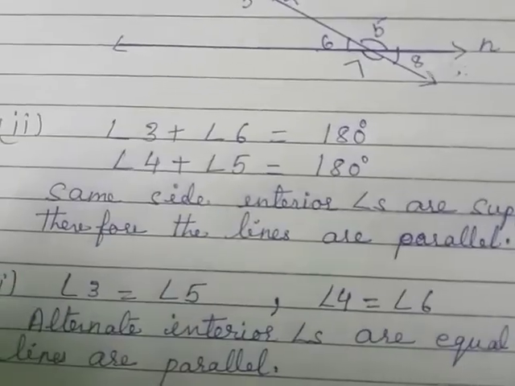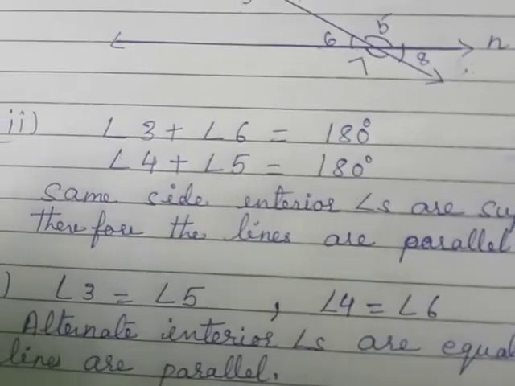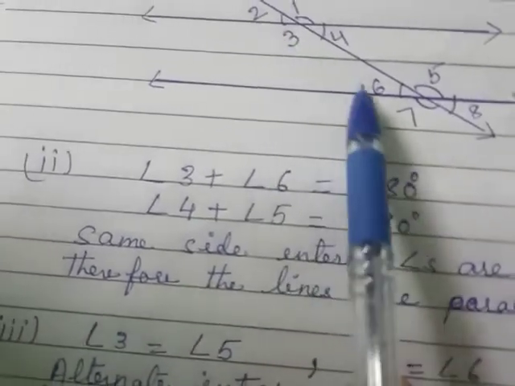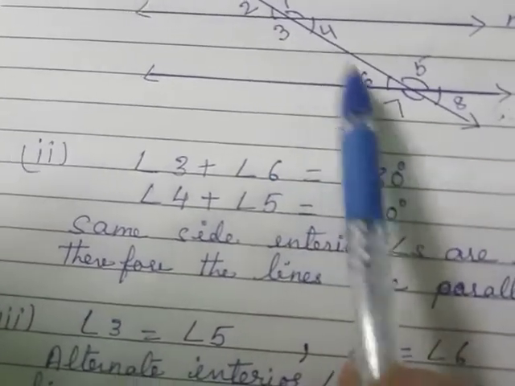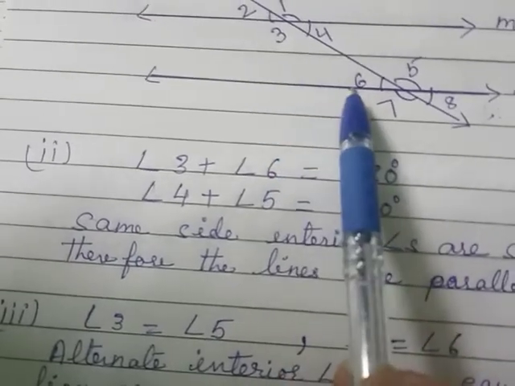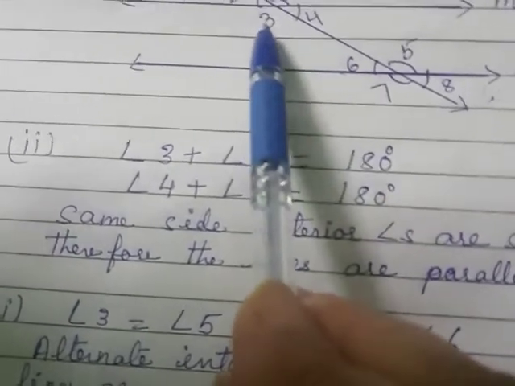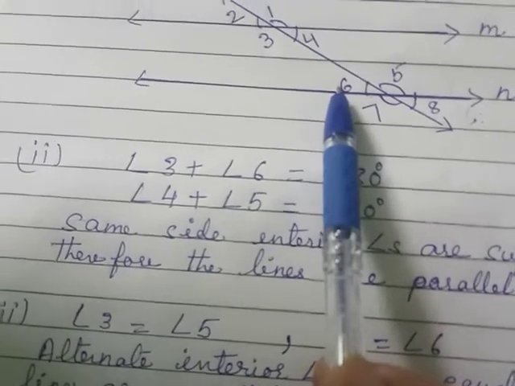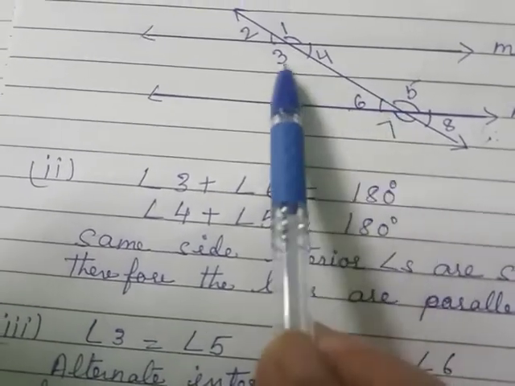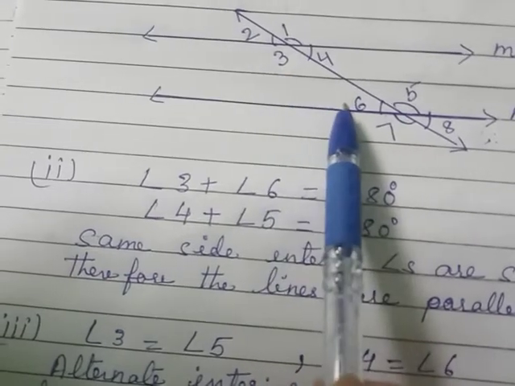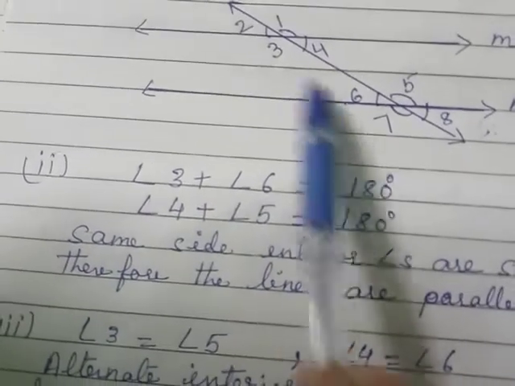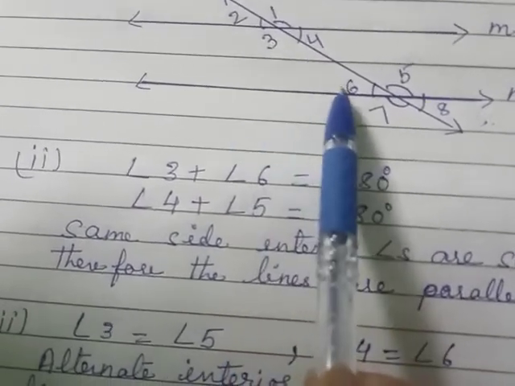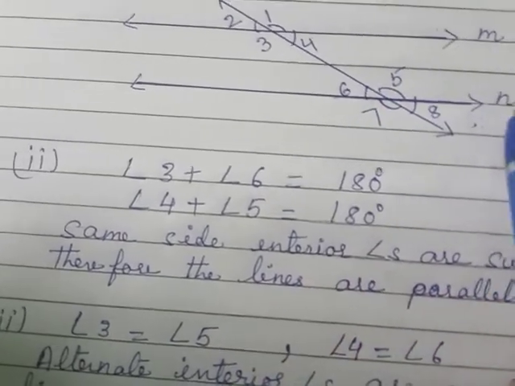Now, the second way to prove the lines are parallel. See here, angle 3 and angle 6 are the co-interior angles. And you know, children, the sum of the co-interior angles is equal to 180 degrees if the lines are parallel. If the sum is 180 degrees, then again these two lines are parallel.